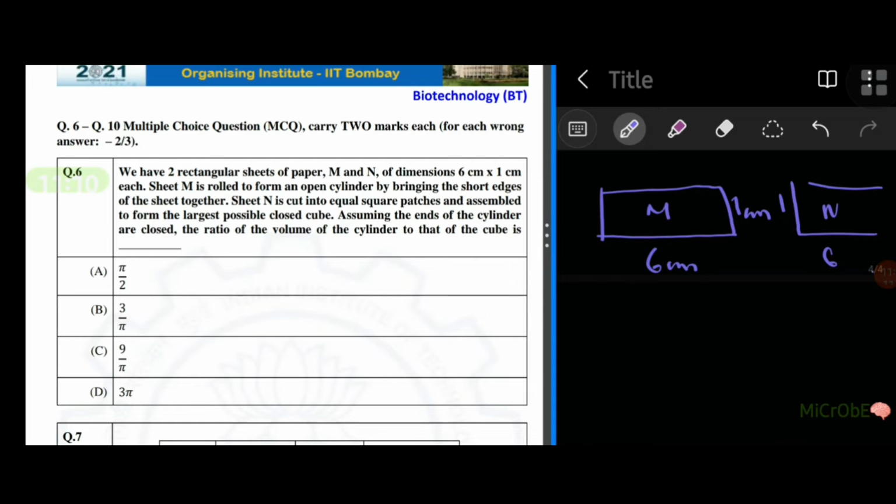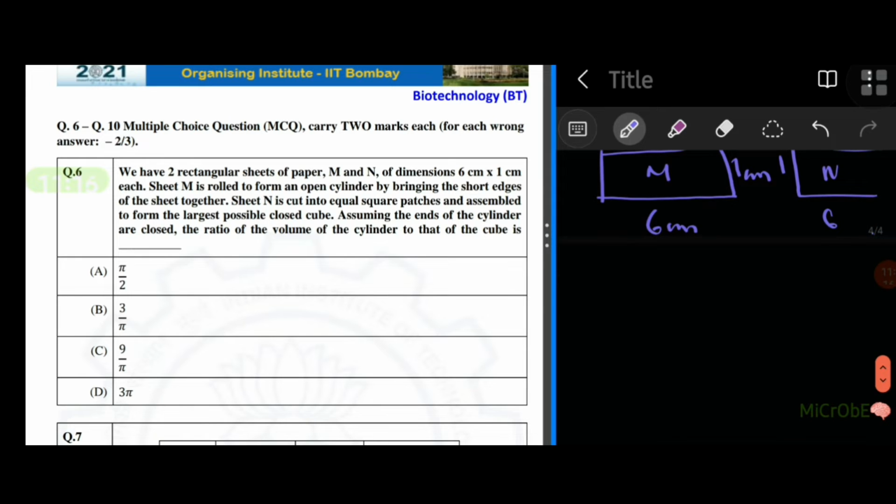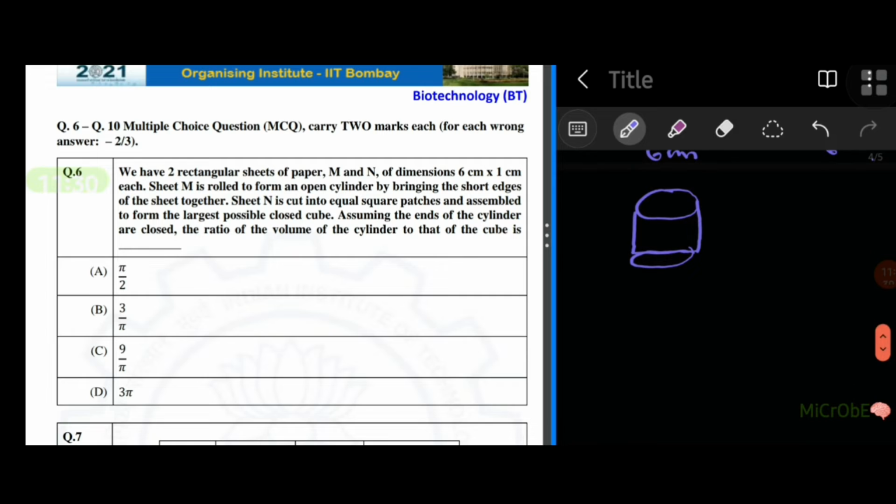Okay, so the sheet M is rolled to form an open cylinder. We are making an open cylinder by bringing the shorter edges of the sheet together. The shorter edge is the 1 centimeter edge. So we are making a cylinder with the shorter edge being the height and the longer edge being the perimeter of the circle that is formed at the base. So this is the base, and we know that the perimeter of that circle would be 6 centimeter. That's the longer side of the sheet.